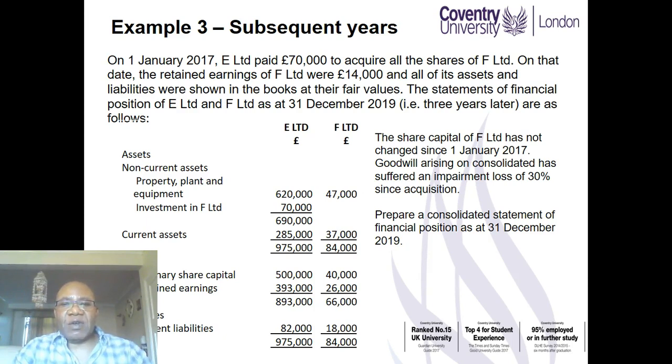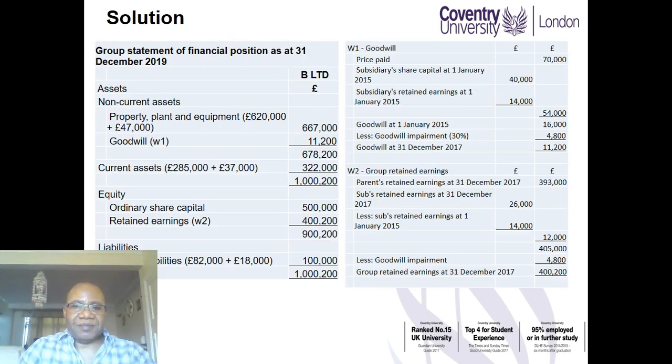Goodwill arising on consolidation has suffered an impairment loss of 30% since acquisition. Prepare a consolidated statement of financial position as at 31st December 2019. It becomes necessary here to have workings, as you will see in the following answer.